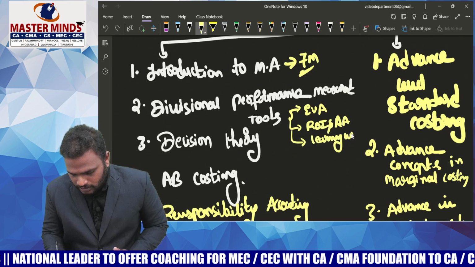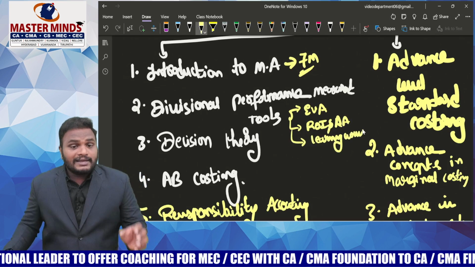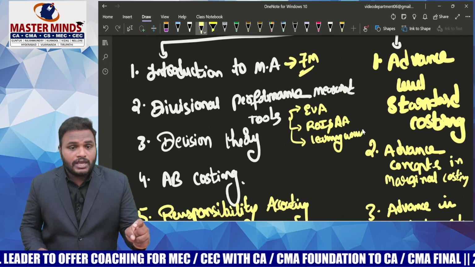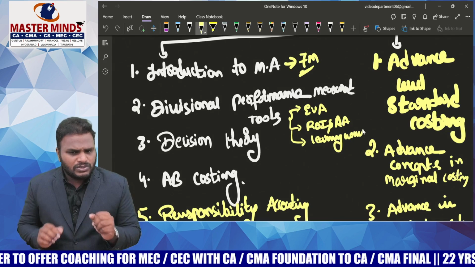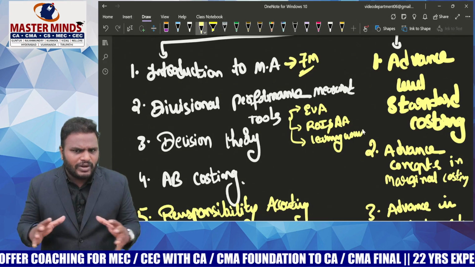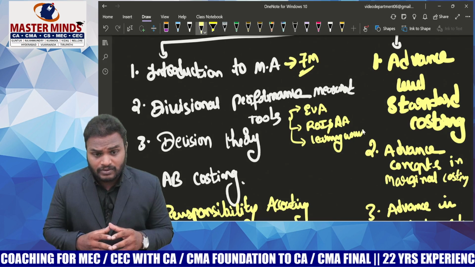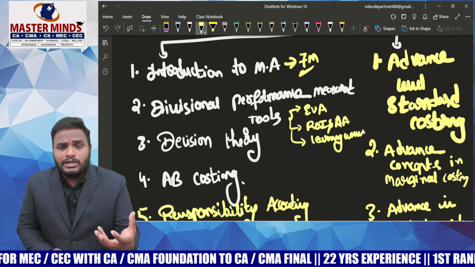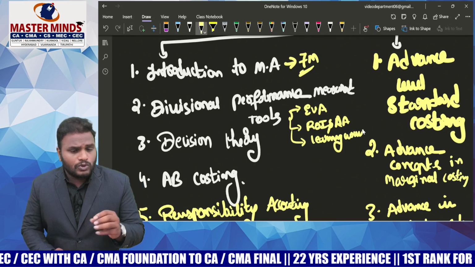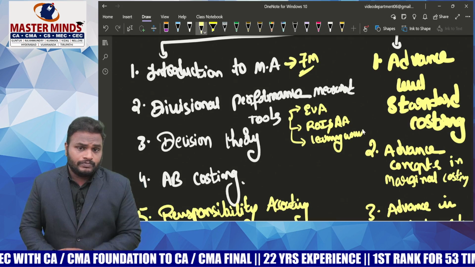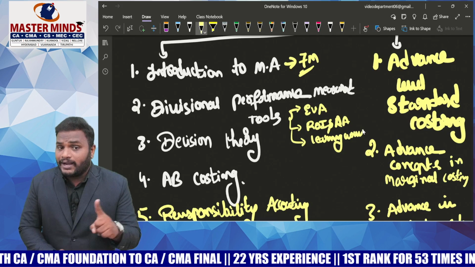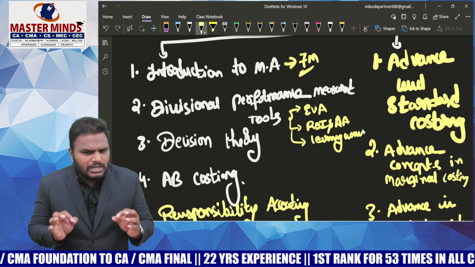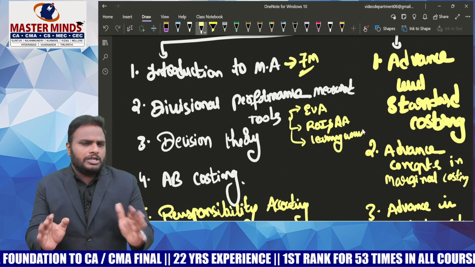Please don't neglect these 3 concepts: EVA, ROI and RI. These chapters are very easy. There may be a chance of a theory question in the examination on the learning curve. Please don't neglect the theory in the learning curve. For EVA, ROI and RI, and learning curve, please practice at least the CRDA problems.